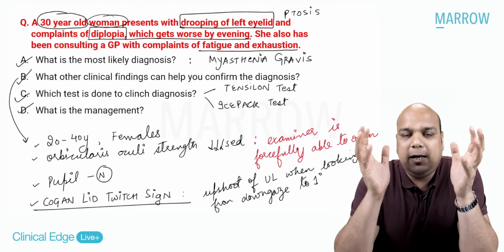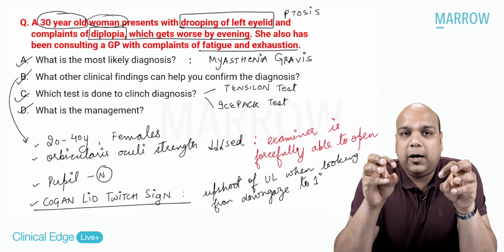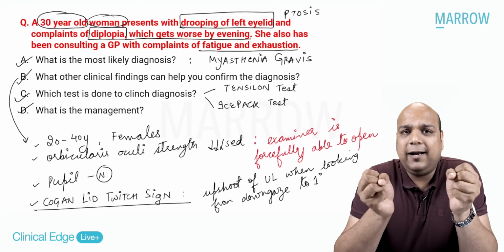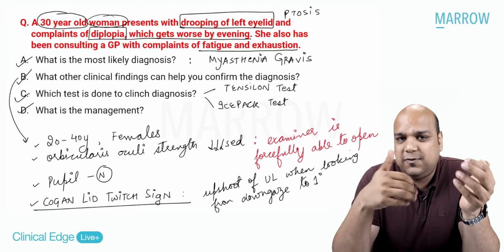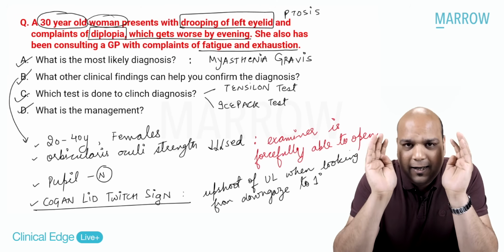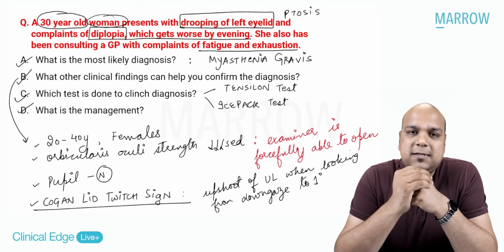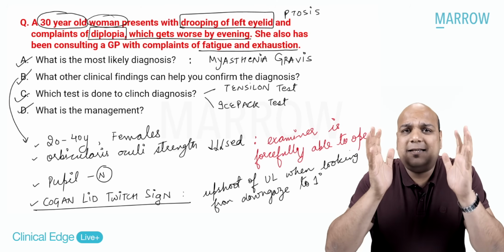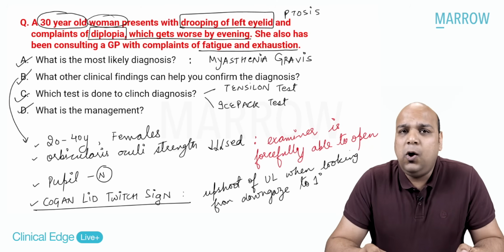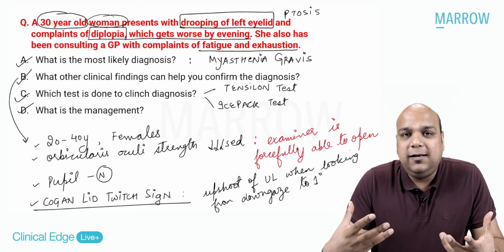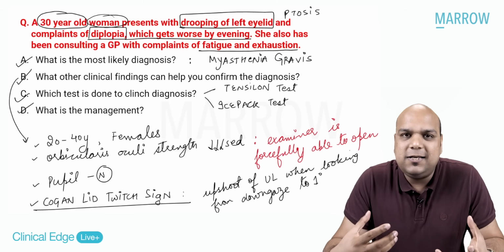Right, guys? I hope you have been able to understand how to assess a case of diplopia. That is how we approach the case. First of all, monocular or binocular, based on the signs around that. And a lot of times, ptosis, as we have seen, is correlated with it, and we are able to clinically assess the case. So these are your 5 case scenarios on diplopia, and that's my clinical vignette session on case scenarios, where I have discussed in detail diplopia, ptosis, and red eye with you, and how to approach such cases.